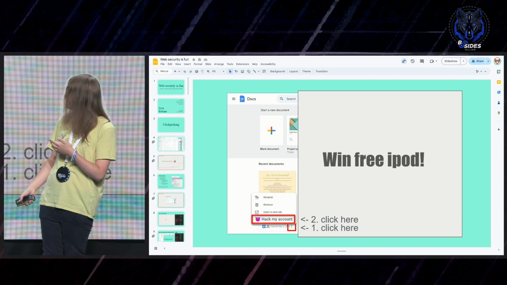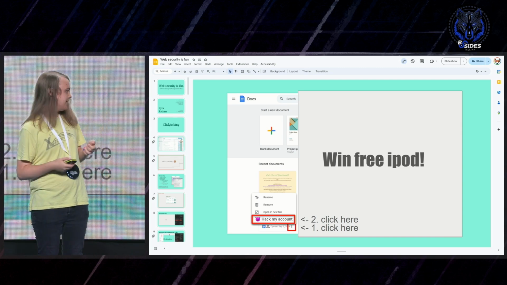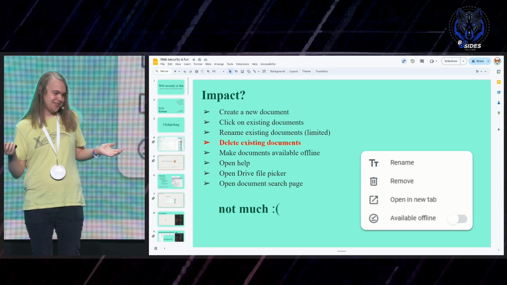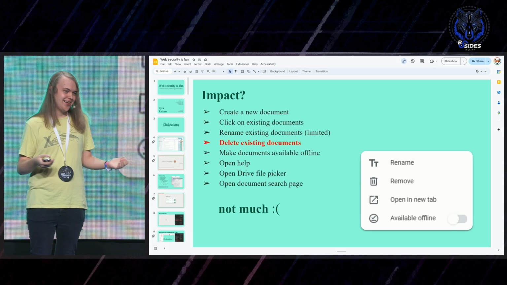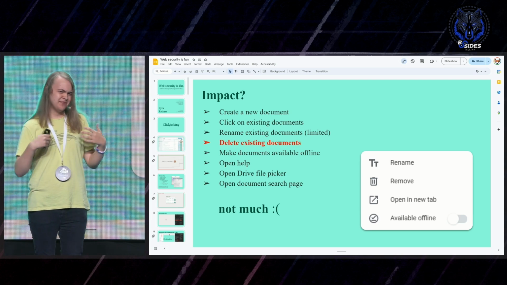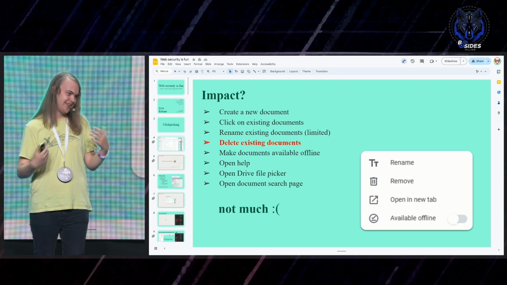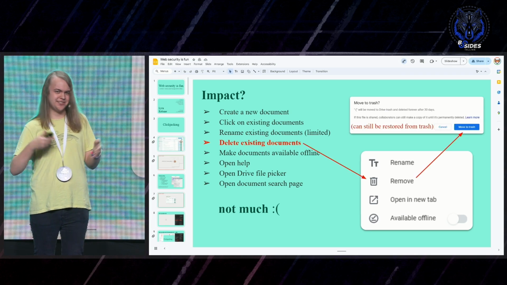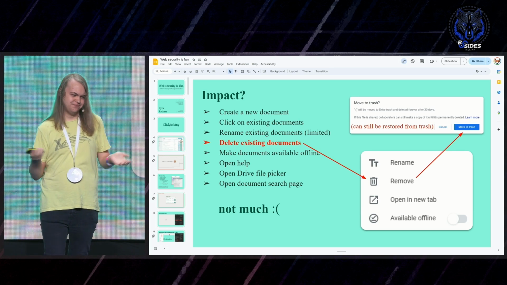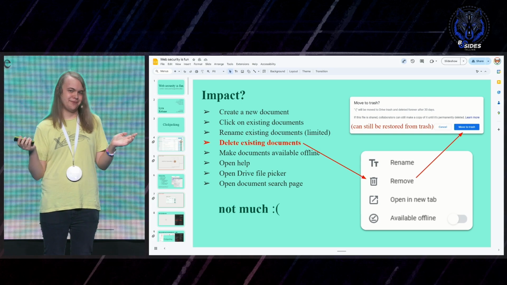But looking around at this front page, what can we do on there? Well, unfortunately, there's not much we can do. The most dangerous thing we can do is delete someone's documents. But even that is not that useful to an attacker, requires you to click through a dialog, and can be restored from the trash anyways. So we need to find something better here.